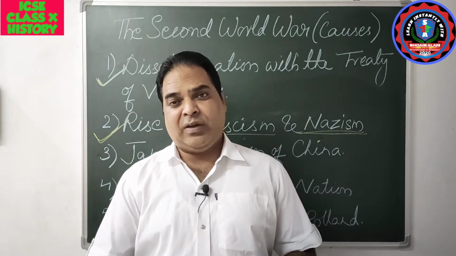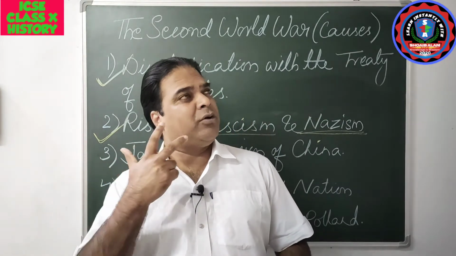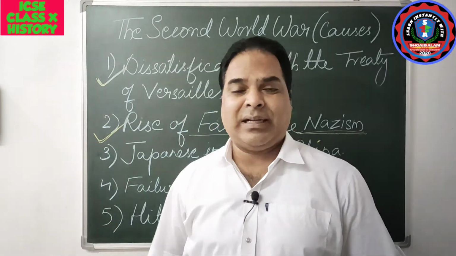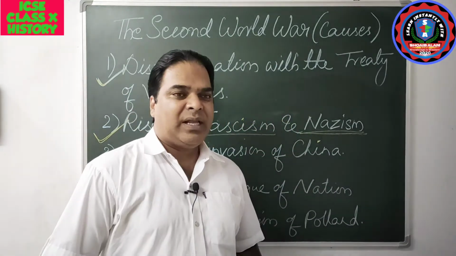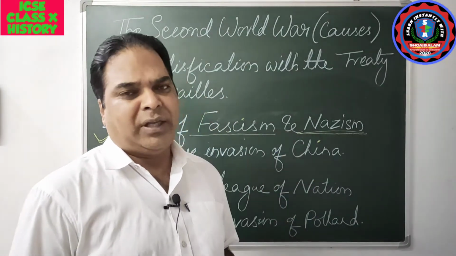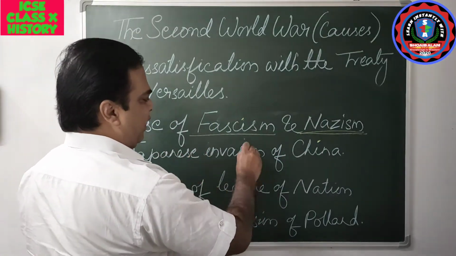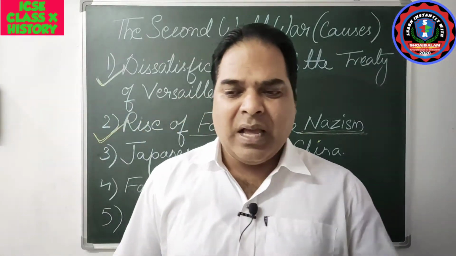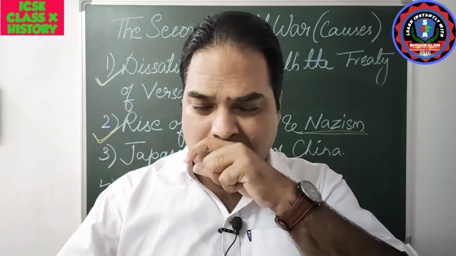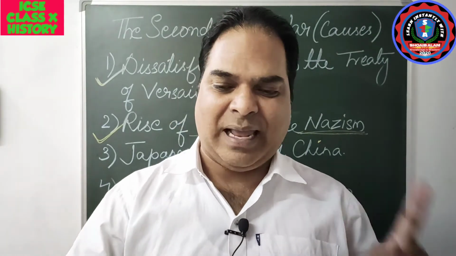So the government was very worried about what to do. The people of Japan started looking towards the government of Japan. So Japan, in order to divert the attention of the people of Japan, as well as to compensate the losses incurred due to the Great Depression of America, captured Manchuria. Japan invaded China. So which part? Manchuria. Manchuria was one of the most important resourceful zones of China. Okay, that was invaded and captured.